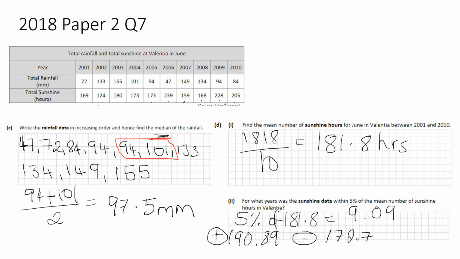172.71. So then I just look at which ones fall between those figures in the sunshine data. So I'm looking at which ones fall within that, and I can see 2003, 2004, and 2005. Okay, so they're the 3 years that it falls within, and then I'm just going to write them here. So 2003, 2004, and 2005.